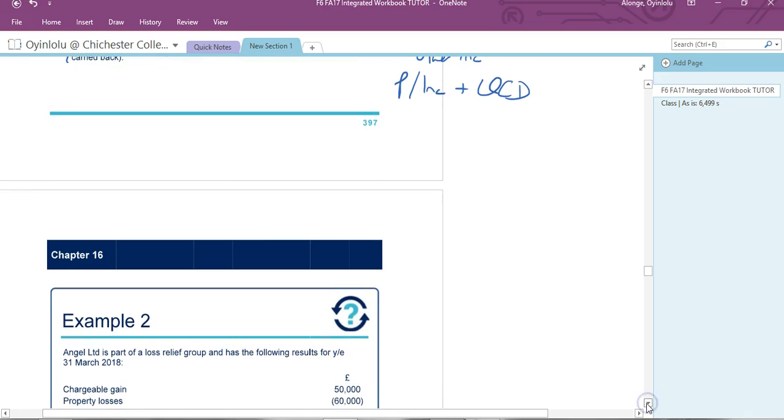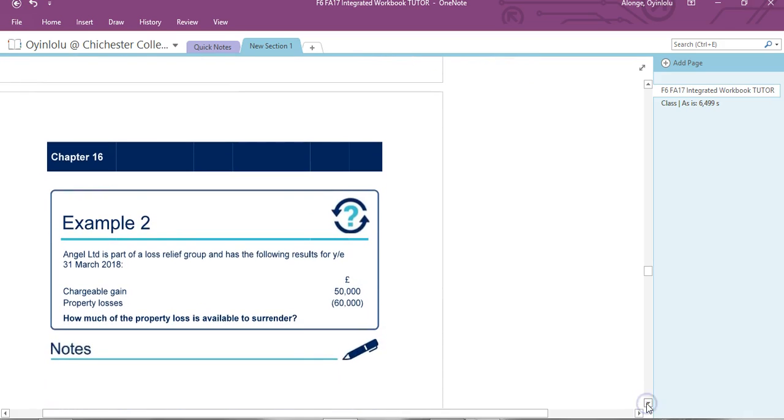So what are we saying here? Look at the scenario here. In this scenario, I'm going to make this up, you might have had a trading loss of 100,000. So no problem, straight away you can give this 100,000 to another member of your group. We'll talk about if they can accept it, but let's just assume they could accept all of it. You give them all of it.